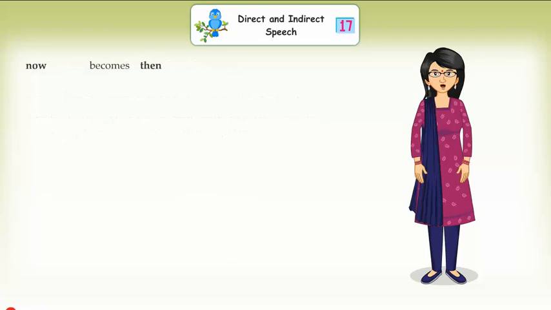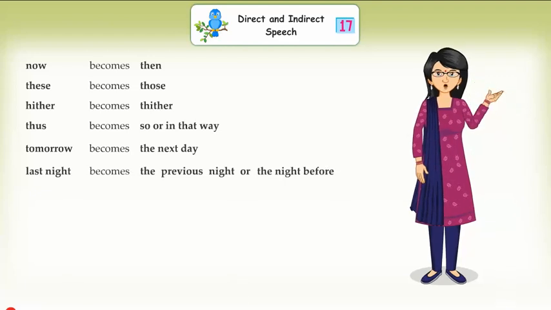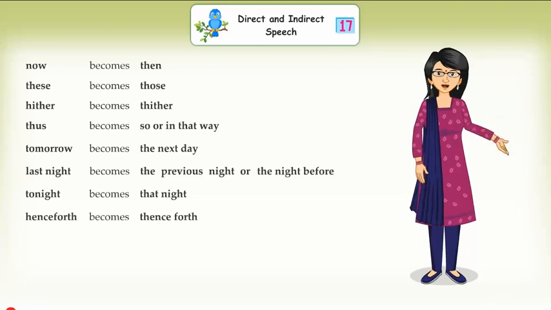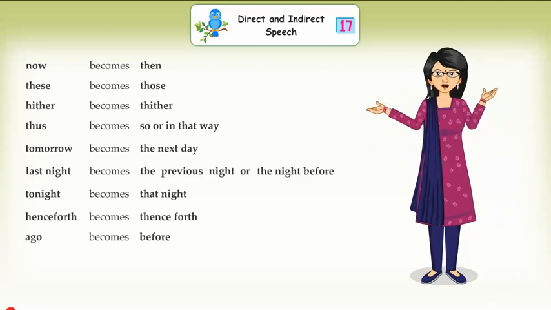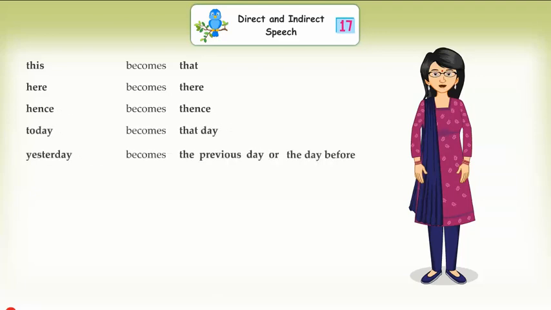Thus, now becomes then, these becomes those, hither becomes thither, thus becomes so or in that way, tomorrow becomes the next day, last night becomes the previous night or the night before, tonight becomes that night, henceforth becomes thenceforth, ago becomes before, this becomes that, here becomes there, hence becomes thence, today becomes that day, yesterday becomes